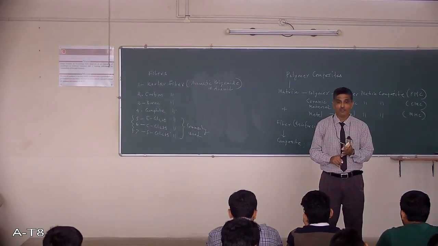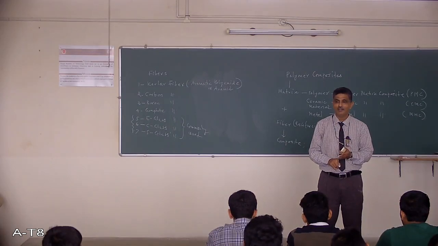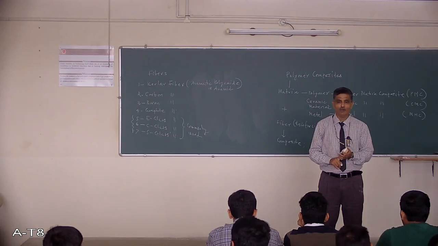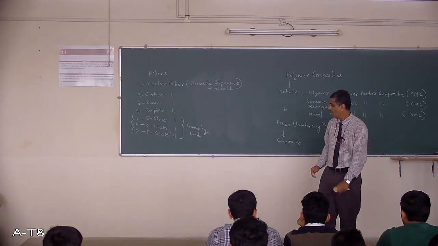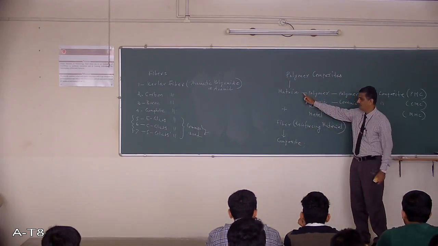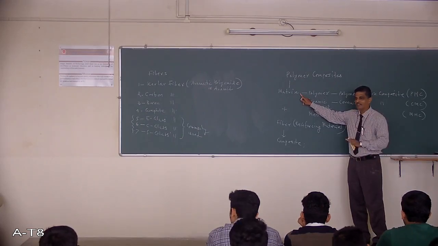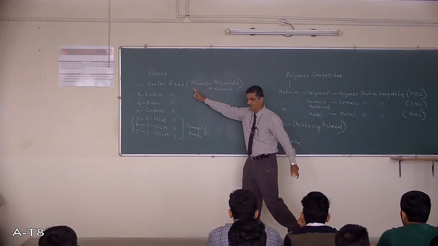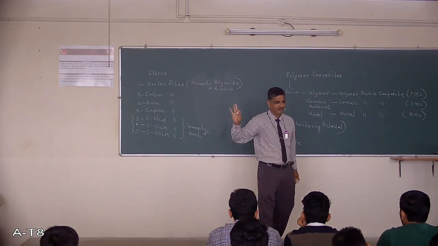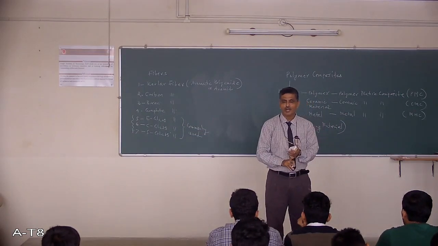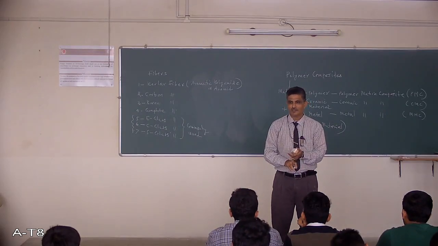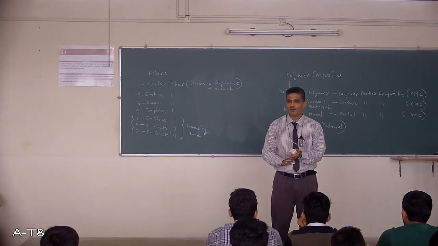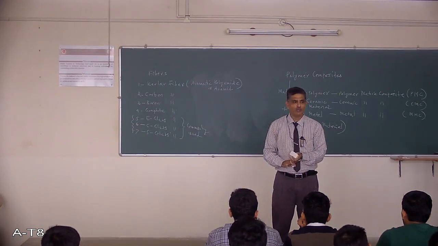Now I told you compatibility between fiber and matrix is very important. Now you have to study only polymer matrix composites. What are polymer matrix composites? Composites in which the matrix is polymer, and the fiber used is all this. Is that clear? Now I can use a polymer matrix in combination with all these fibers.